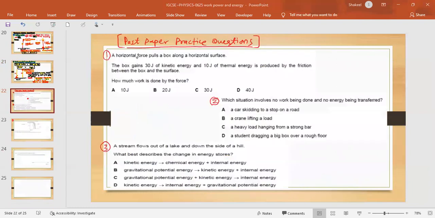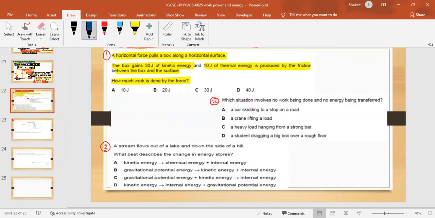Okay, let's solve some past paper practice questions from this topic. There are 3 MCQs, so let's read them. A horizontal force pulls a box along a horizontal surface. The box gains 30 joule of kinetic energy and 10 joule of thermal energy is produced by friction between the box and the surface. How much work is done by the force?